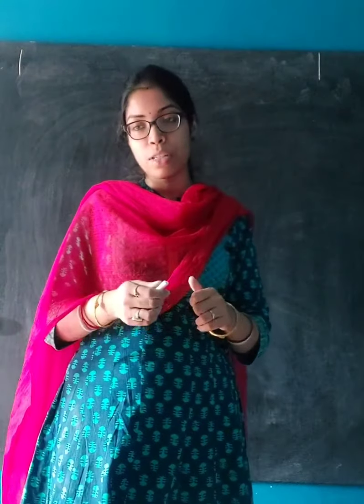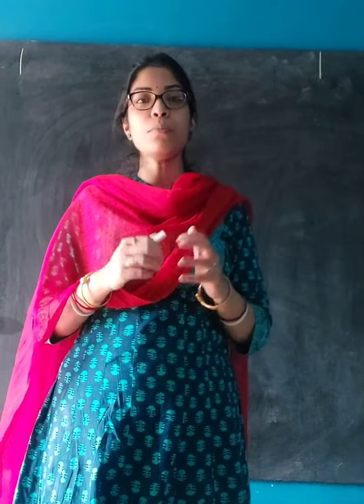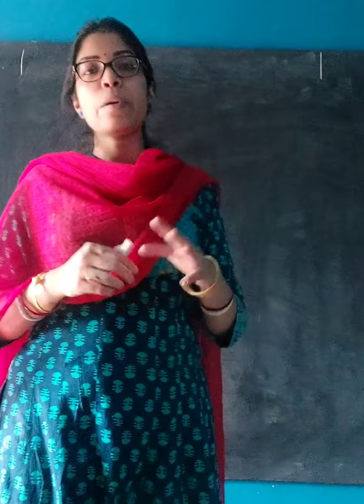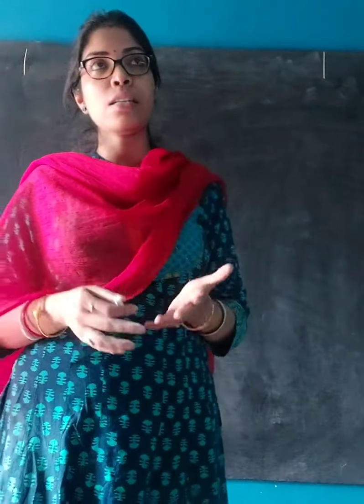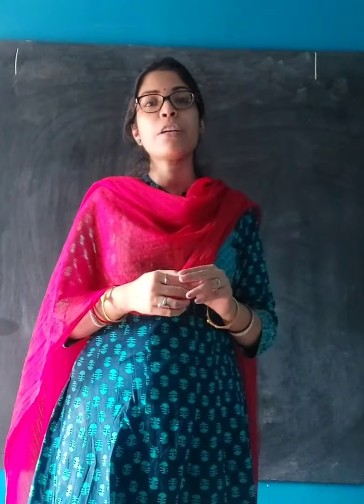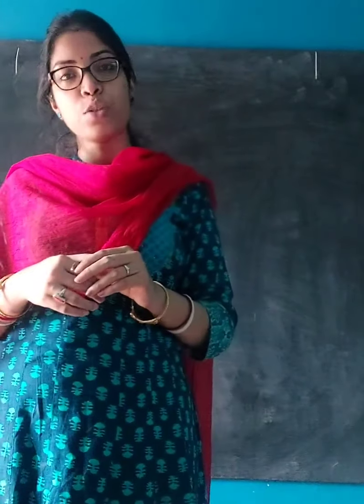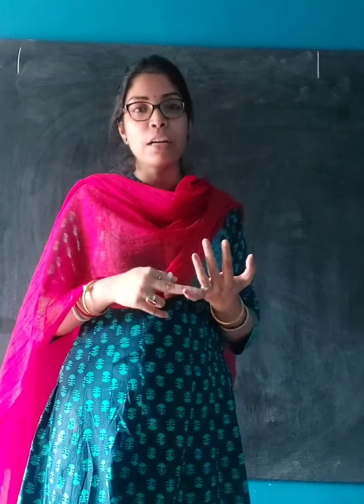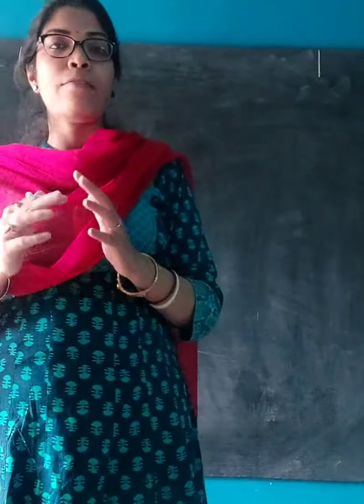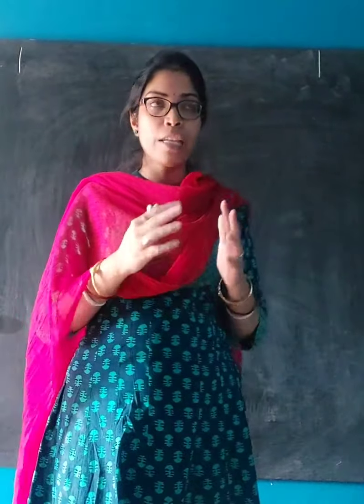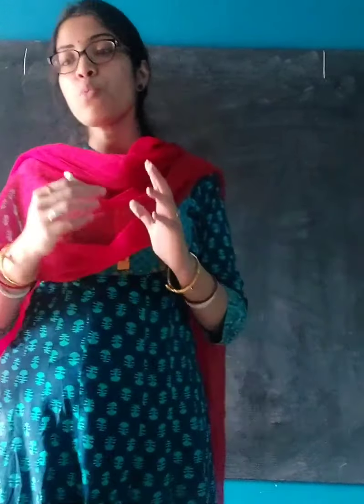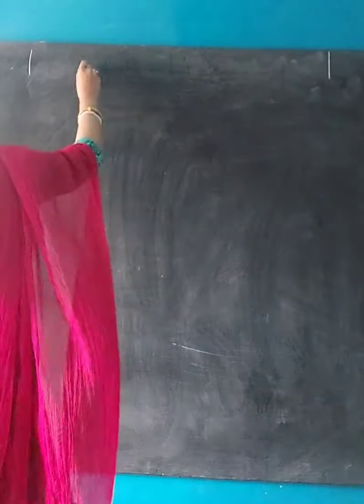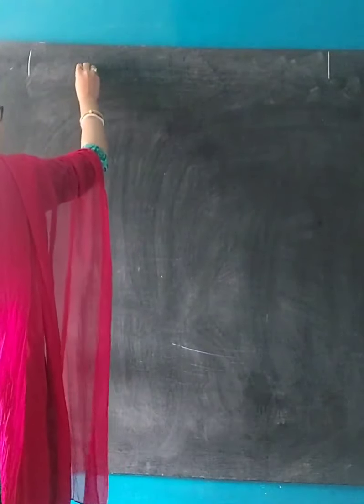Today I will be continuing with the next part of the chapter Life and its Diversity, which is classification of the plant kingdom. In my previous two videos I have discussed and completed the 5 kingdom classification given by R.H. Whittaker, and the 5 kingdoms are Monera, Protista, Fungi, Plantae and Animalia. I have discussed the identifying characteristics and the examples of each kingdom. Now I want to move on with the plant kingdom, or the classification of the kingdom Plantae.